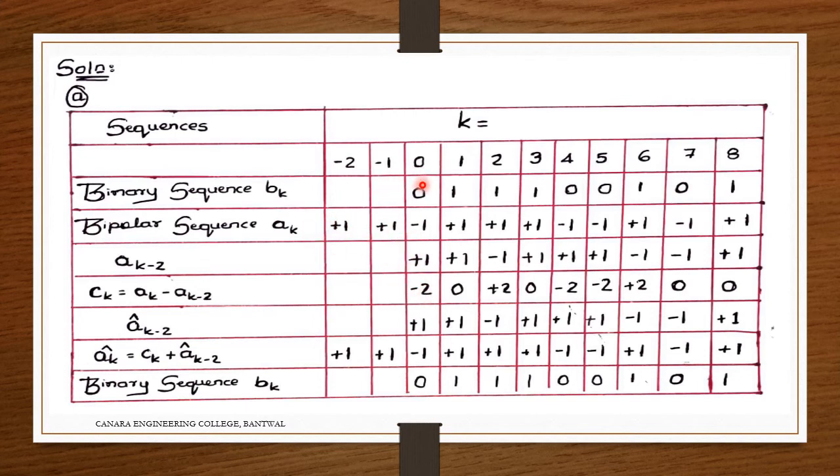Now I represent 0 as minus 1, 1 as plus 1, 1 as plus 1, 1 as plus 1, 0 as minus 1, 0 as minus 1, 1 as plus 1, 0 as minus 1, 1 as plus 1. Then ak minus 2 is plus 1 plus 1. How it is, that is the question. Now this ak minus 2 will be here, the two terms.